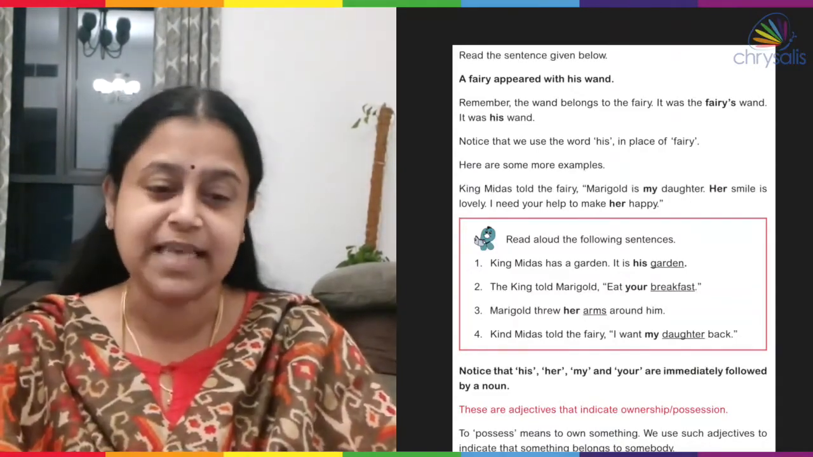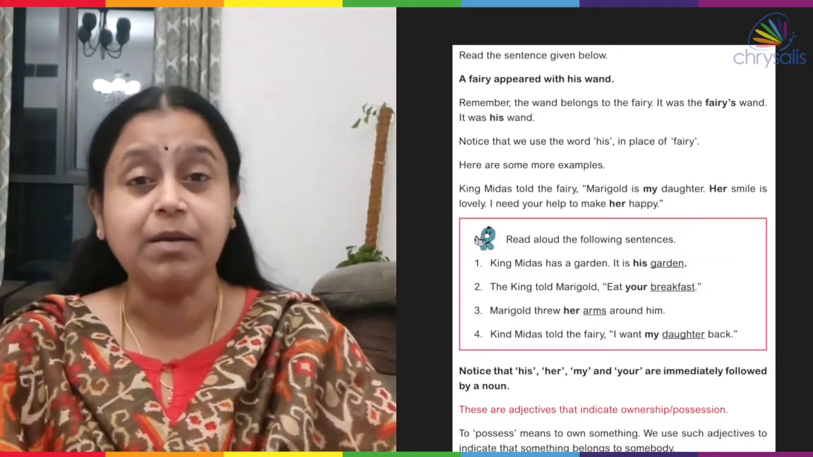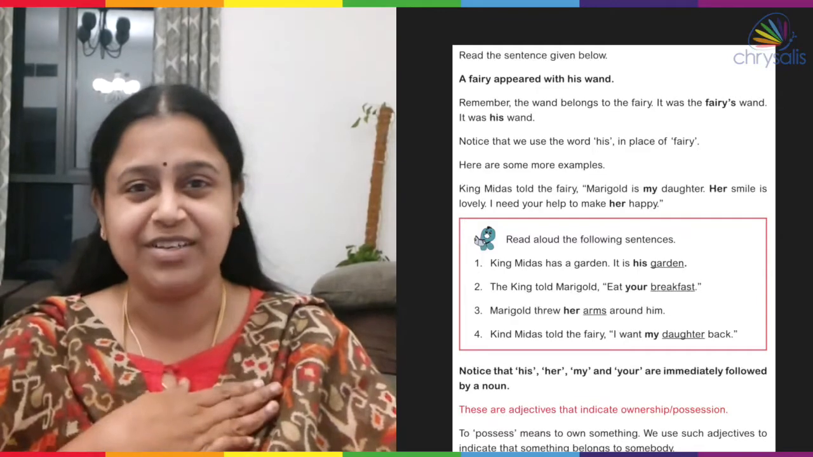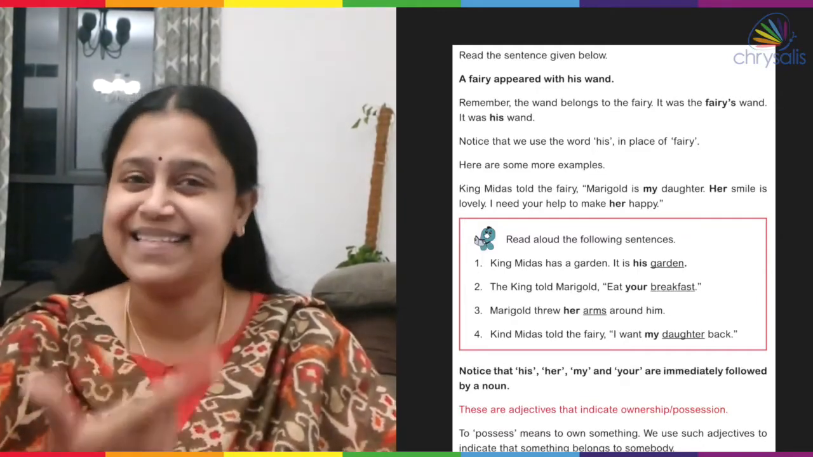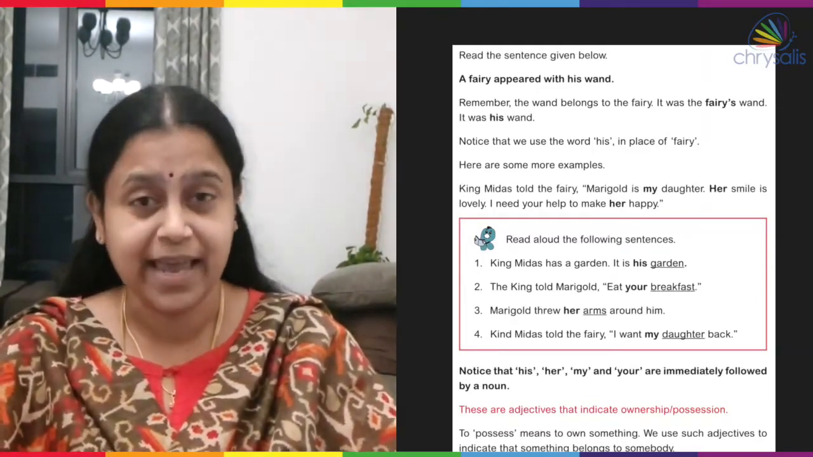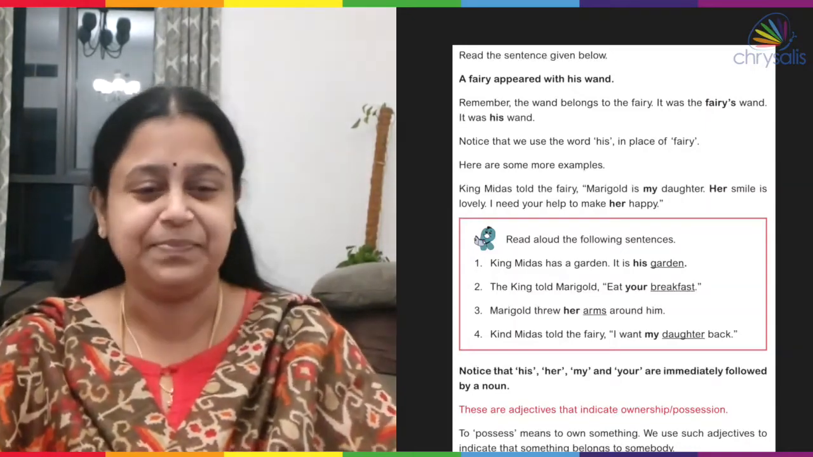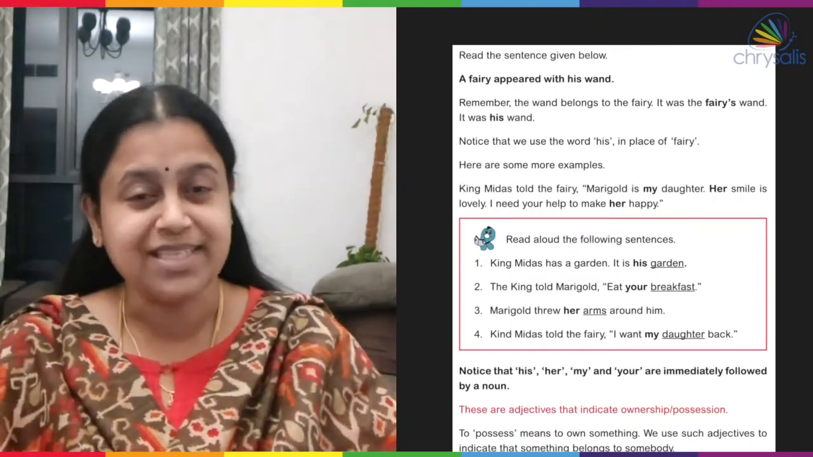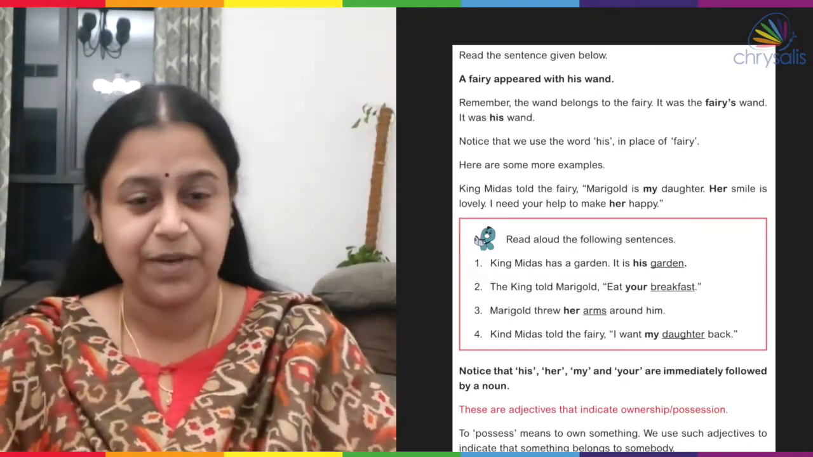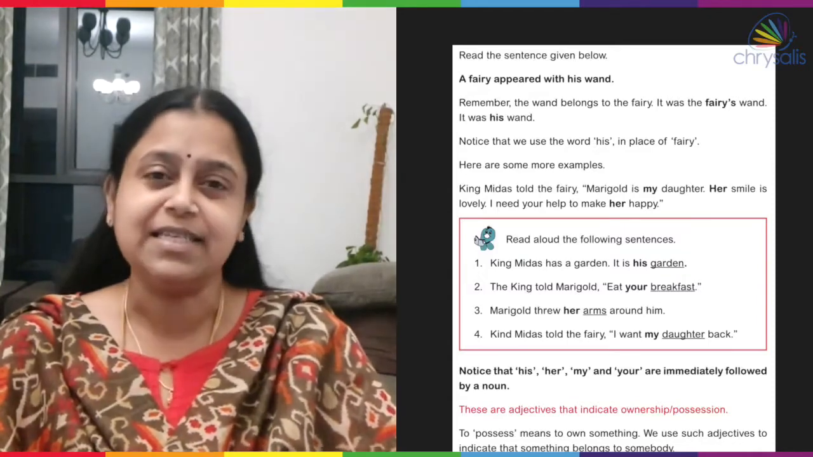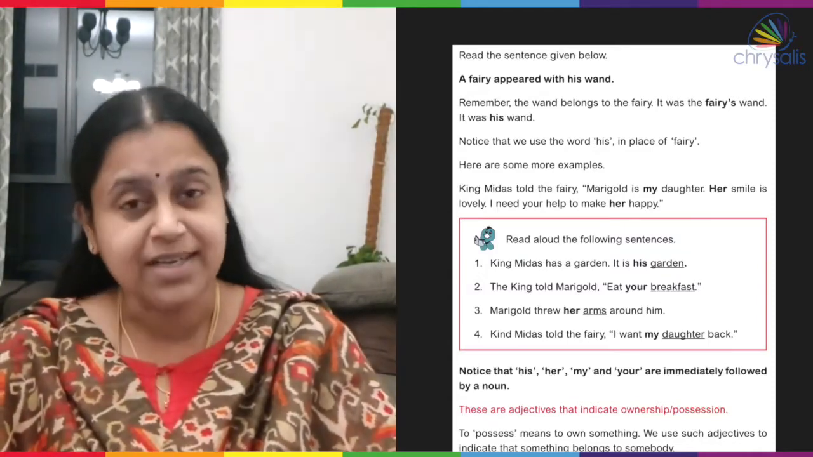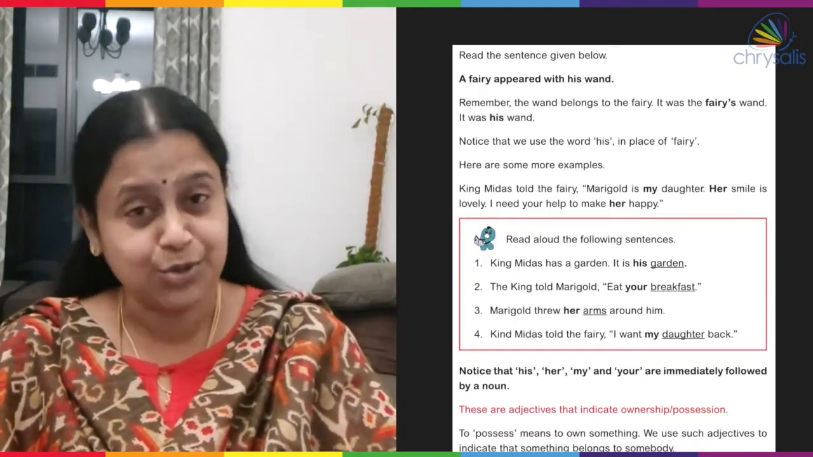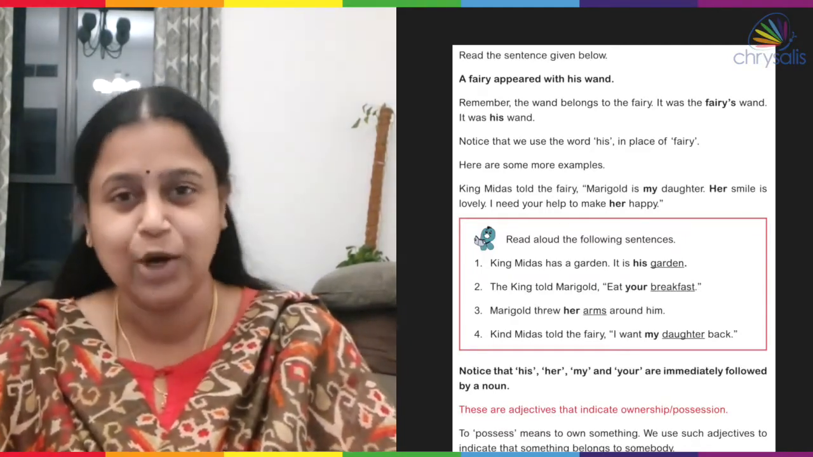Here are some more examples given. King Midas told the fairy, Marigold is my daughter. Her smile is lovely. I need your help to make her happy. Now look at your screen. In a small box, there are few sentences given. In those sentences, some of the words are given in bold, some of the words are underlined. Let us read them aloud to understand. You can also read it along with me.